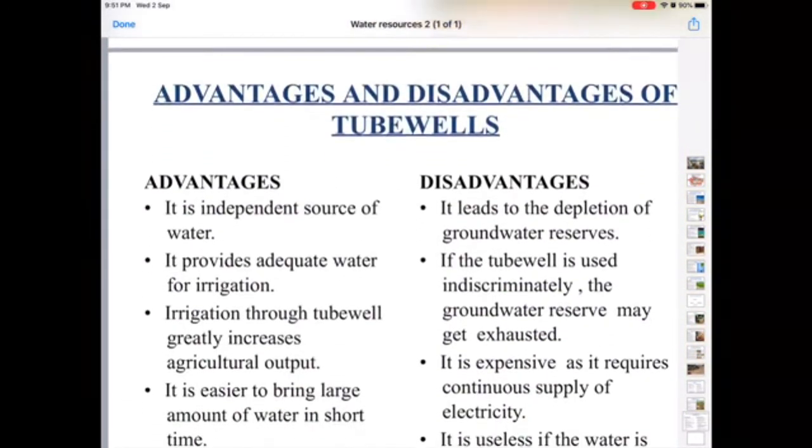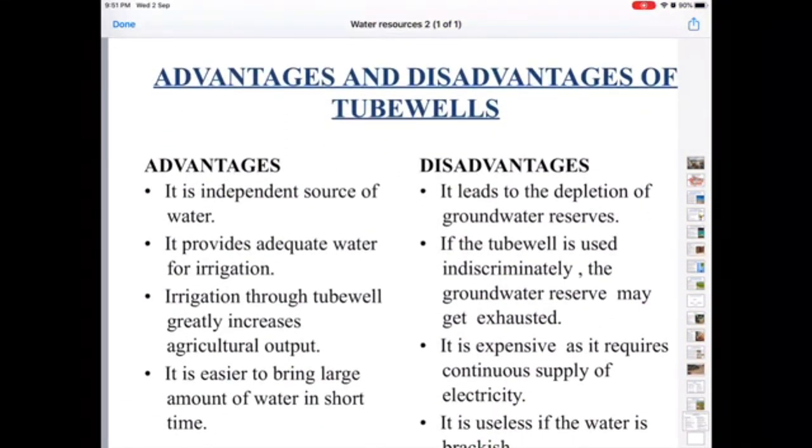So what are the advantages and disadvantages of tube well irrigation? The advantages are, tube well is also a dependable source of irrigation. It can provide adequate water for irrigation. Particularly, it is suitable for large tracts of land as compared to the wells. Irrigation through tube well greatly increases agriculture output because they are used in large tracts of land where mechanized farming is used, so that can enhance agriculture productivity.